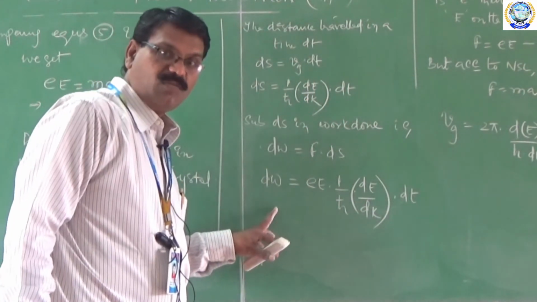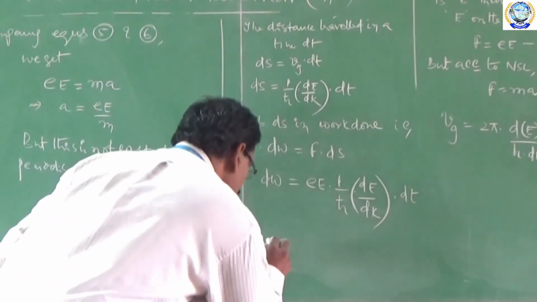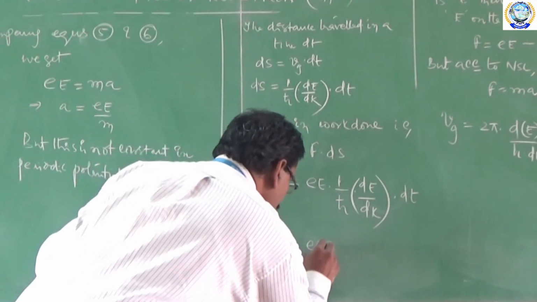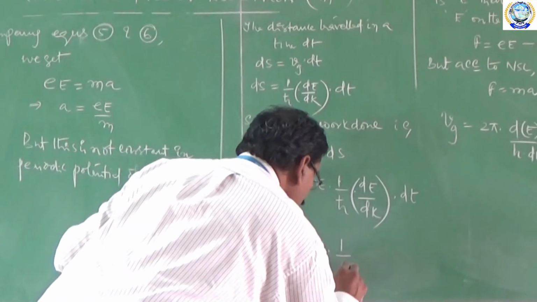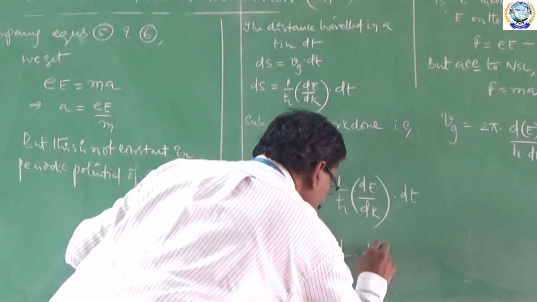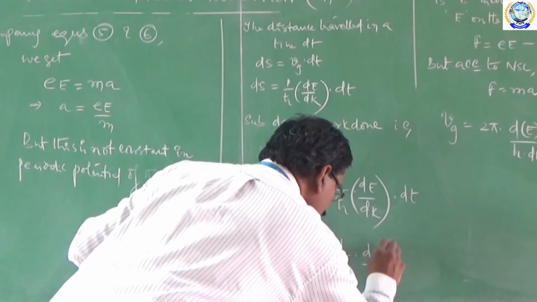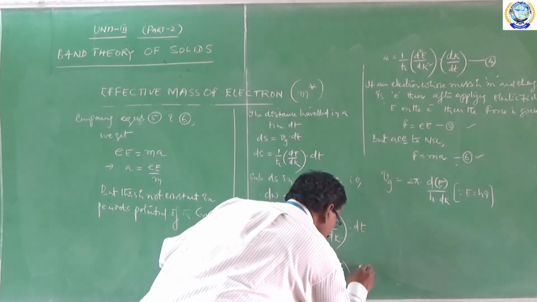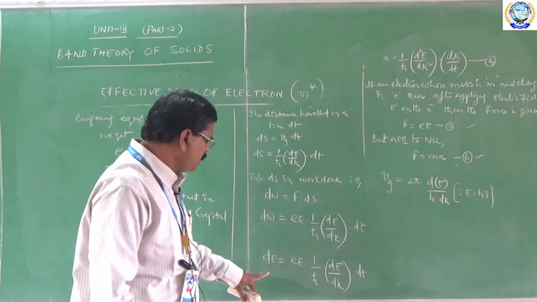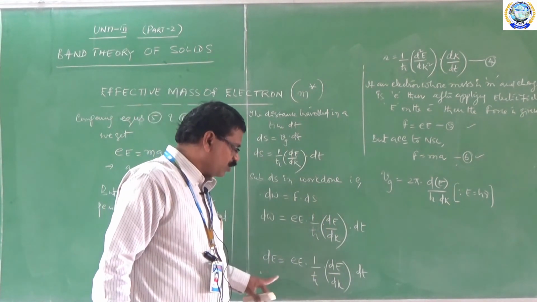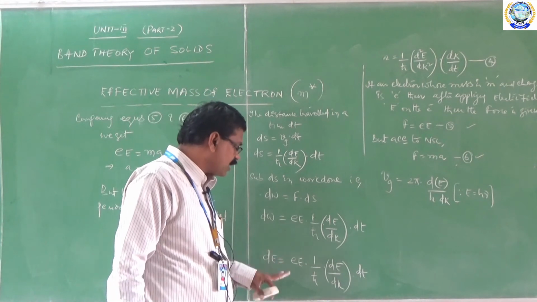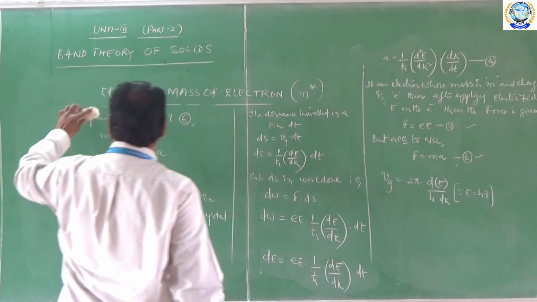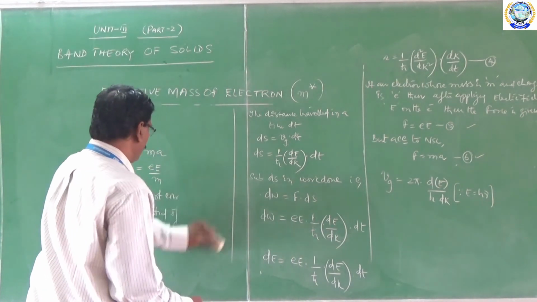Here work done is nothing but energy, therefore dW is nothing but dE. I can write dE is equal to eE into 1 by h cross into dE by dk. Now multiply and divide with dk on both sides. Let us see how this equation comes out. Again I am writing this equation as follows.